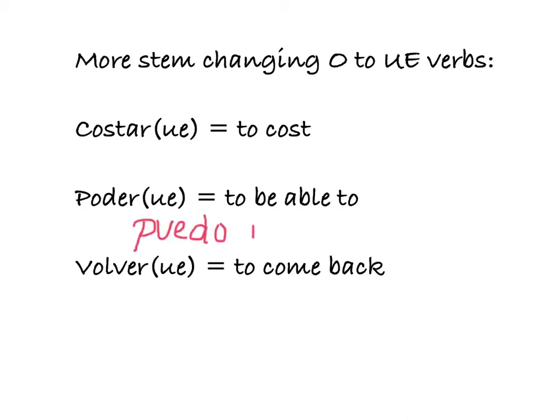Puedo, and then the next verb we'd leave all alone, so like ir, to go. Puedo ir al baño. Right? You've been saying that for a while. I want you to go ahead and make a verb chart with all of the forms of poder also. You already did that with costar, and I want you to make a whole other table on your notes with poder.